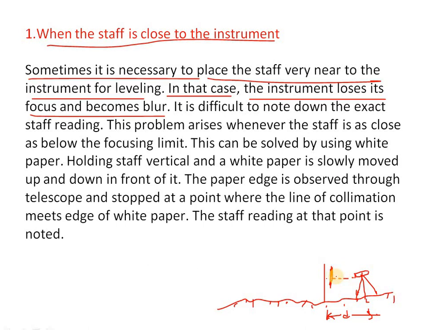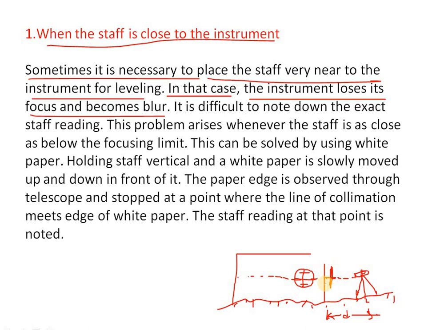When we keep the white paper, by using the focusing screw, we can see the image of the diaphragm clearly. The black diaphragm lines appear very clearly on the paper, so that when we view the leveling staff when it is far, we can see the image very clearly.